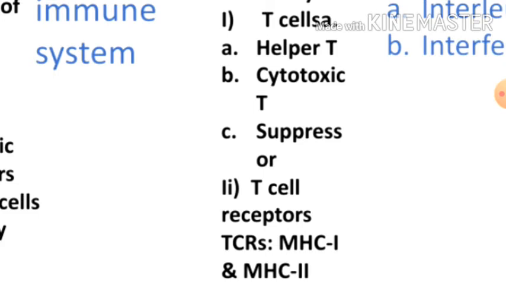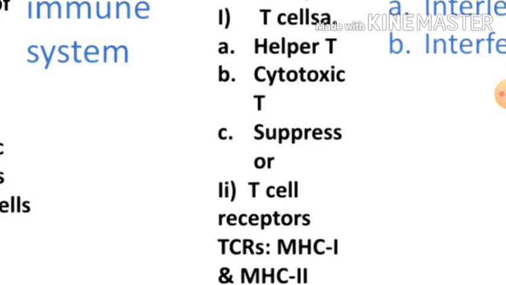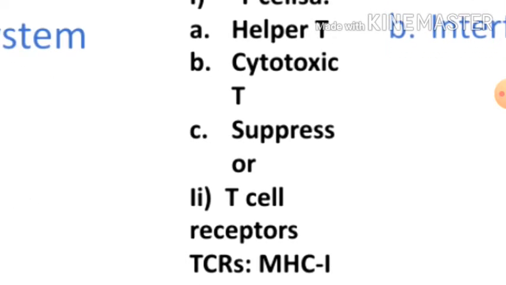The second type of T cells is called cytotoxic cells. These cytotoxic cells take direct action. They will directly attack the bacteria. They make pores into the cell wall of bacteria and make them rupture due to osmotic pressure.